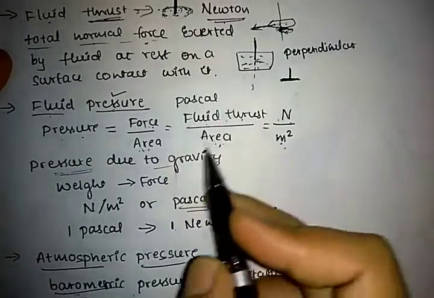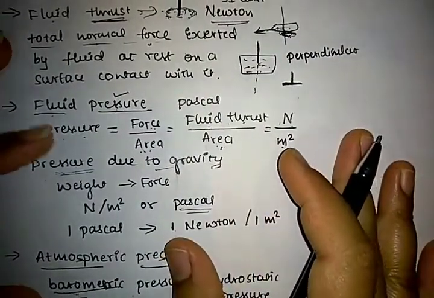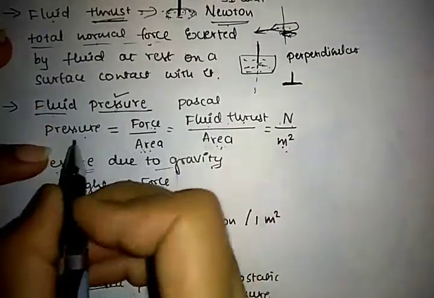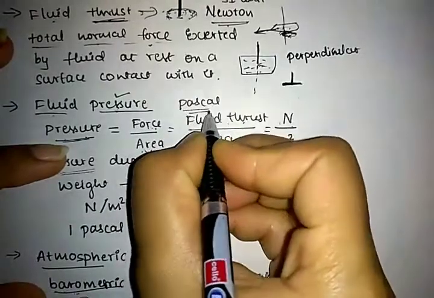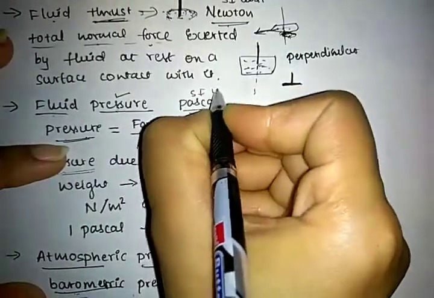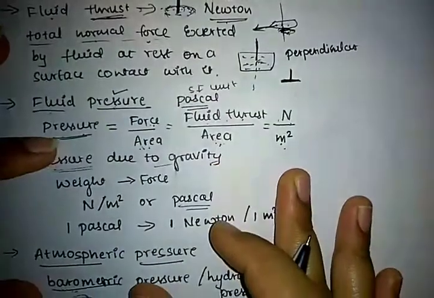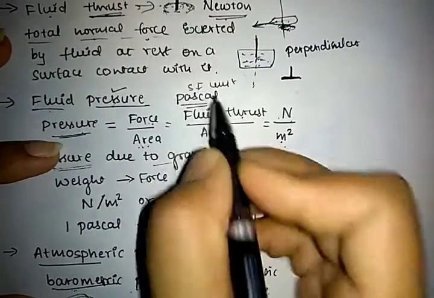And also the SI unit for fluid pressure. Generally we know the SI unit for pressure. What is the SI unit for pressure? That is Pascal. So in general the SI unit for pressure is Pascal.